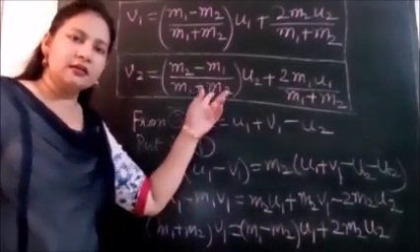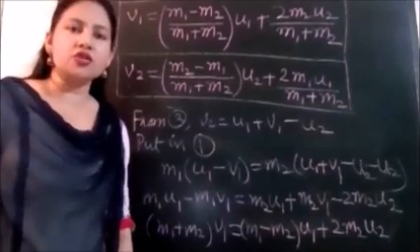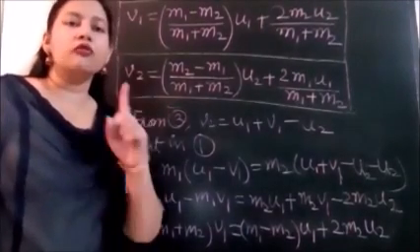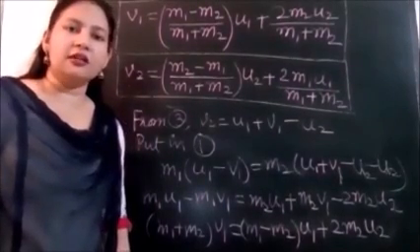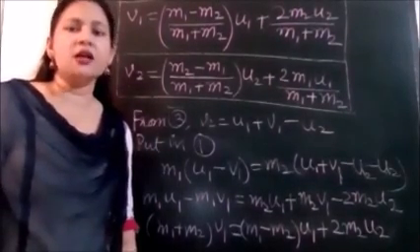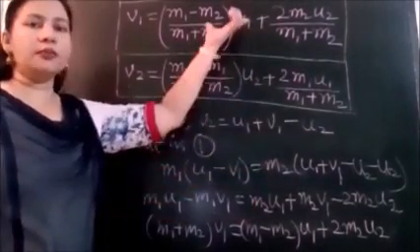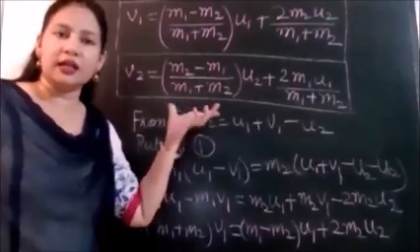Is that clear? We also calculated the coefficient of restitution for perfectly elastic collision. What is its value? 1, unity. For perfectly elastic collision, the coefficient of restitution comes out to be 1. I hope these expressions of final velocities V1 and V2 are clear to you.